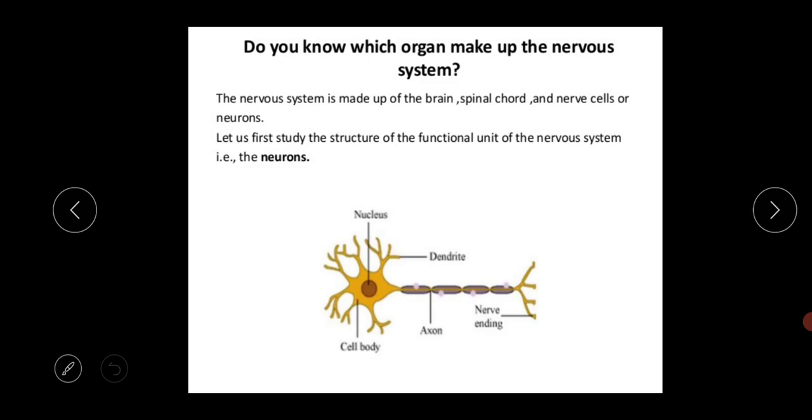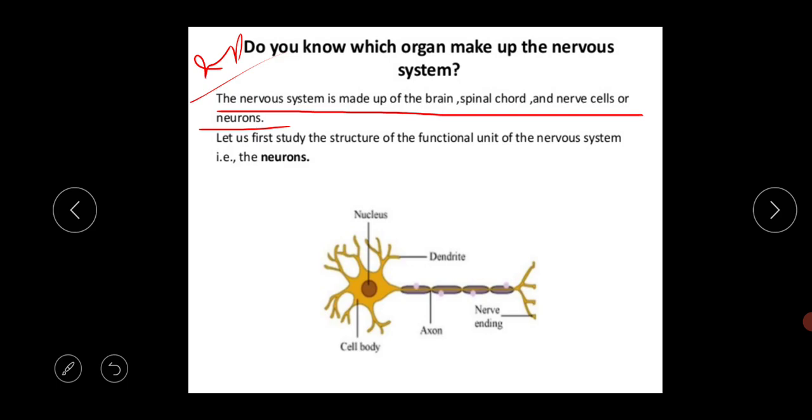Do you know which organs make up the nervous system? Like the digestive system, different kinds of organs are there. Like the respiratory system, different kinds of organs are there. So in the nervous system also, different organs will be there. This nervous system is made up of the brain, spinal cord, and nerve cells or neurons. This is very important for your exam.